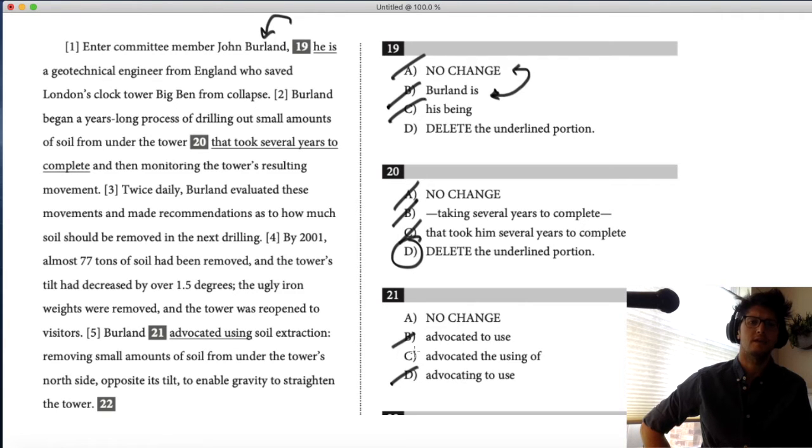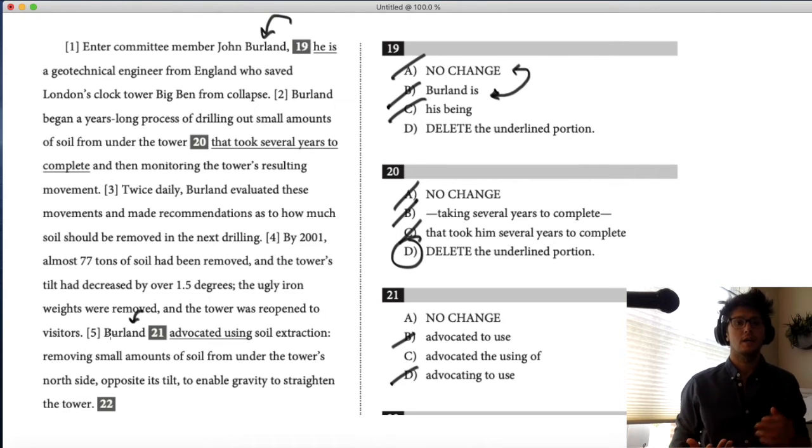He advocated the action of using soil extraction. So look, it has to be advocated because we need the main verb to go with Berland. Berland is the subject. Subjects start full sentences. So just to be clear, you have a period right before Berland, then you have a colon after soil extraction.